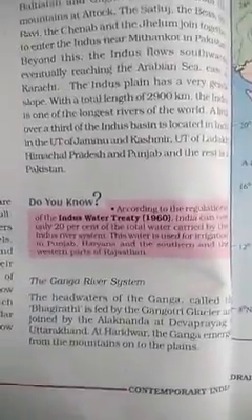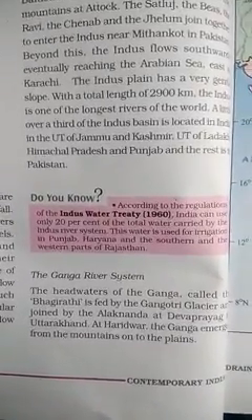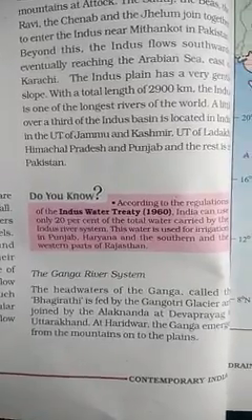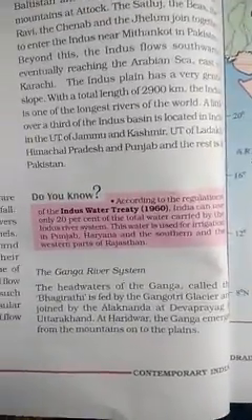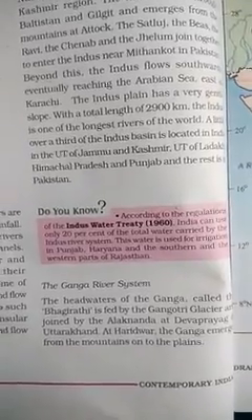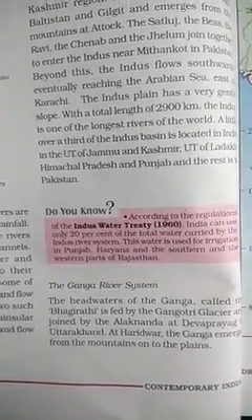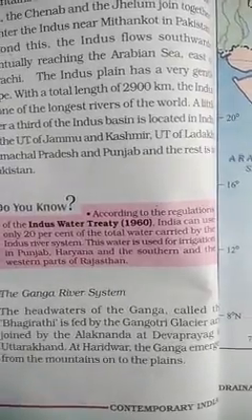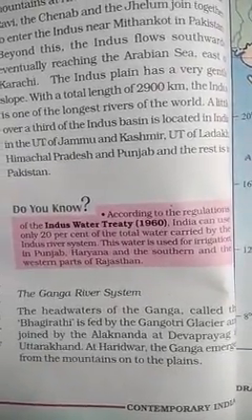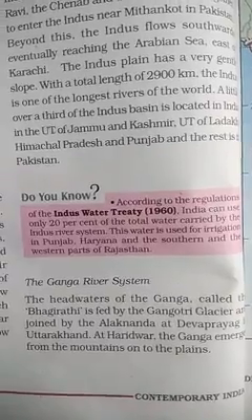And there is a piece of information in the box that according to the regulations of the Indus Water Treaty, the Indus Water Treaty has been signed between India and Pakistan in 1960. One more question can be asked in your examination: the Indus Water Treaty, IWT, was signed between which countries? It is India and Pakistan, or the date may be asked, that when was the Indus Water Treaty signed? It is 1960. That means India can use only 20% of the total waters carried by the Indus River system.